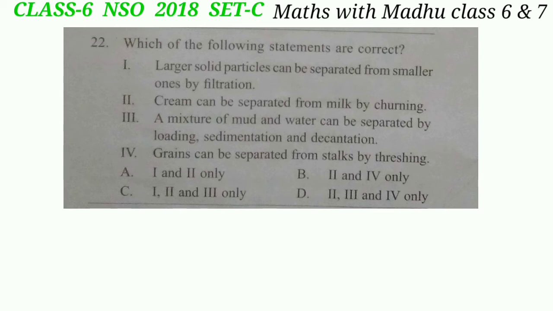Statement III. A mixture of mud and water can be separated by loading, sedimentation and decantation. This is also the correct statement. IV. Grains can be separated from stalks by threshing. This is also the correct statement. So the answer will be option D.